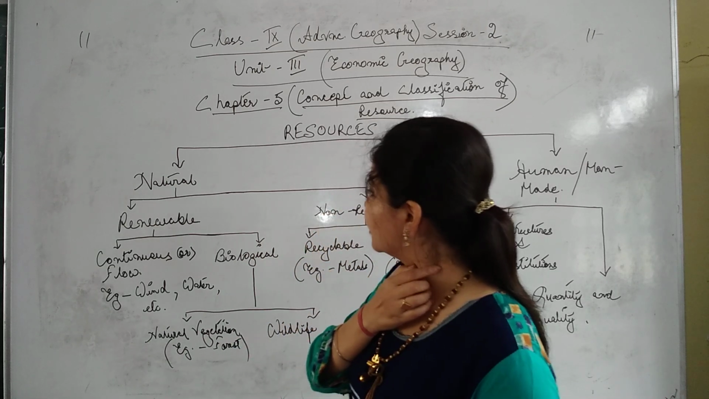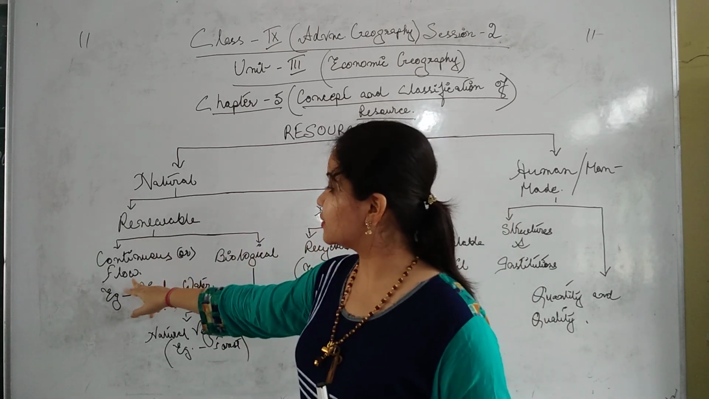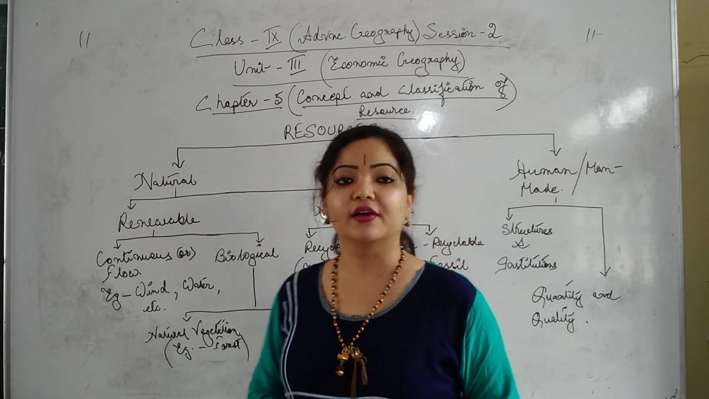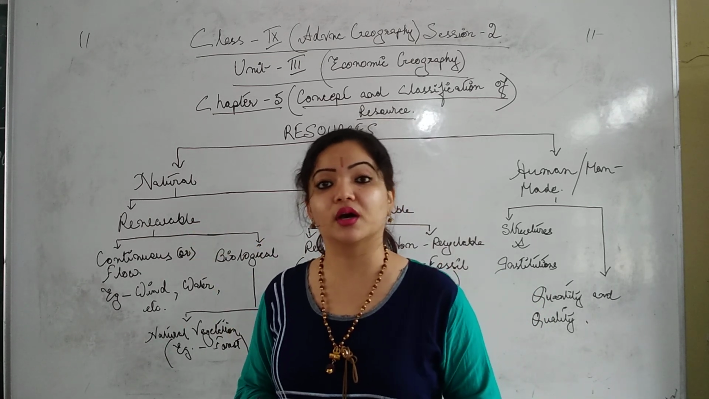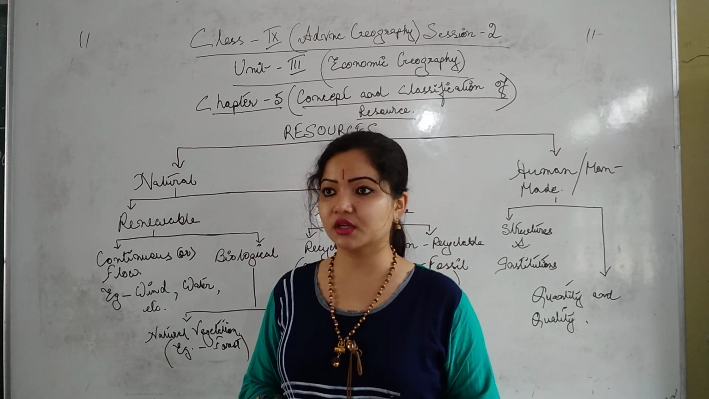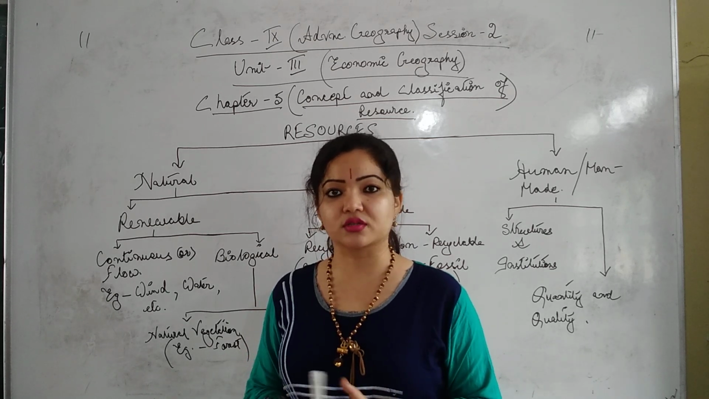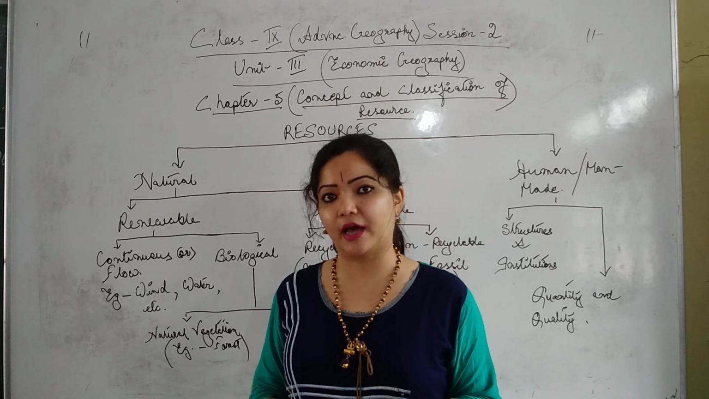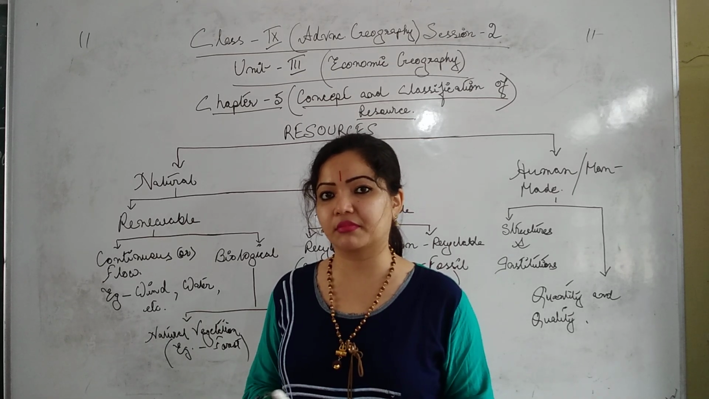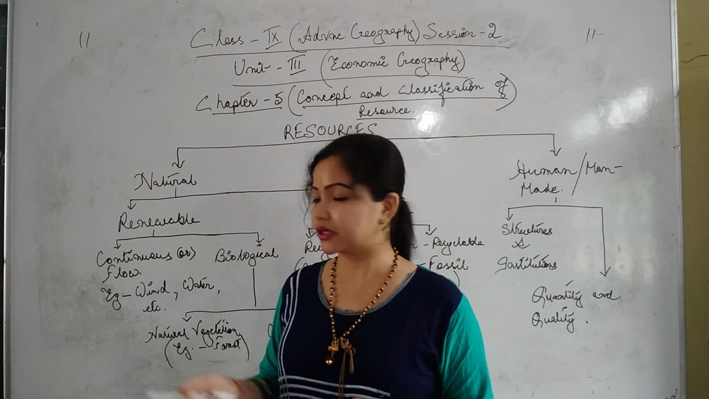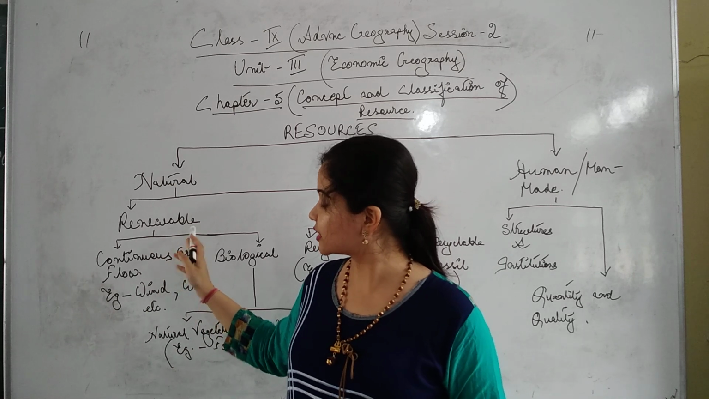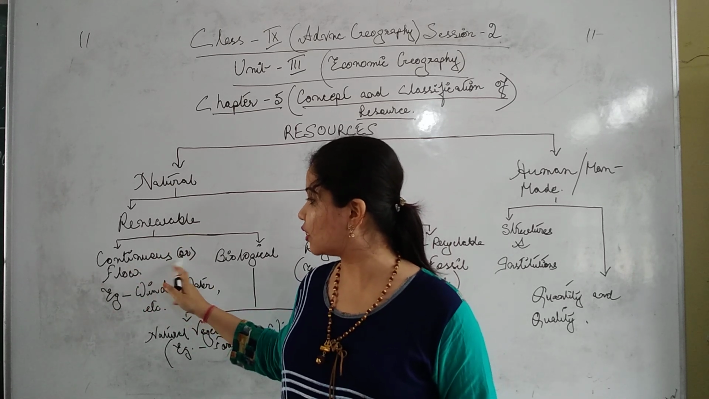Anyways, now you see renewable resources: continuous or flow. Continuous or flow means what? First of all, renewable means what? Which can be renewed again and again, which can't be exhausted. That means which cannot die out or be exhausted some day, which can renew again and again. Now these renewable resources can be further classified into continuous or flow.